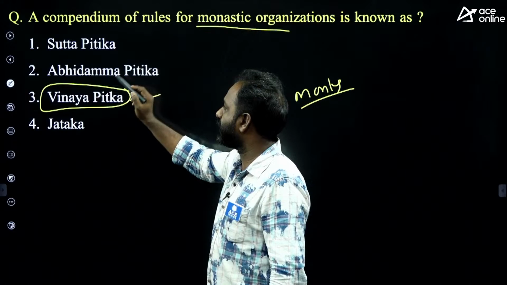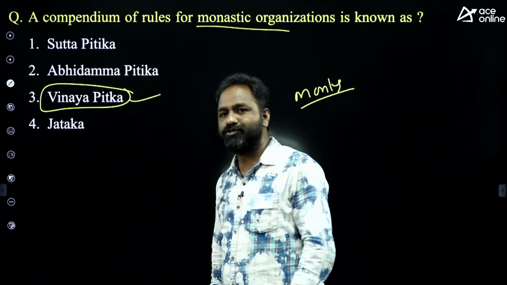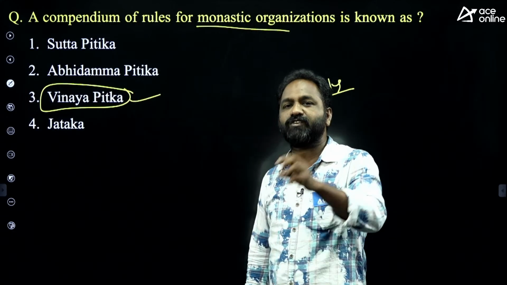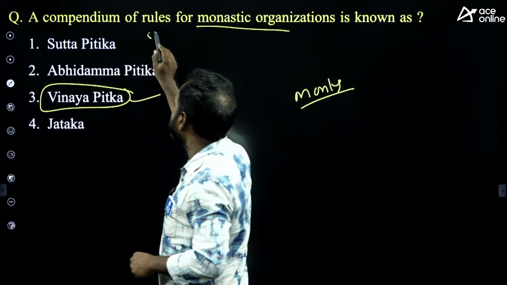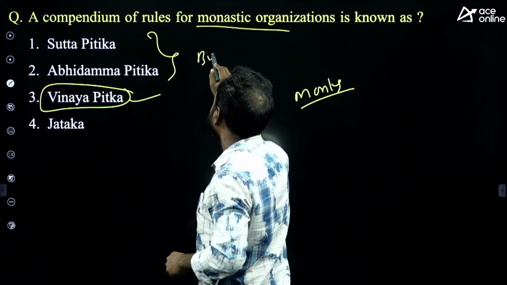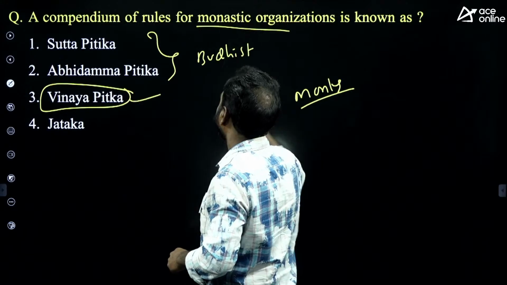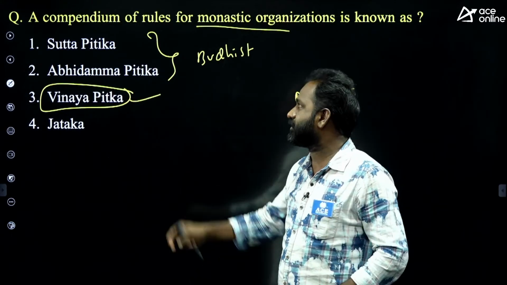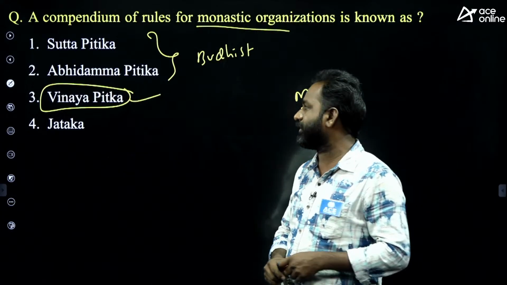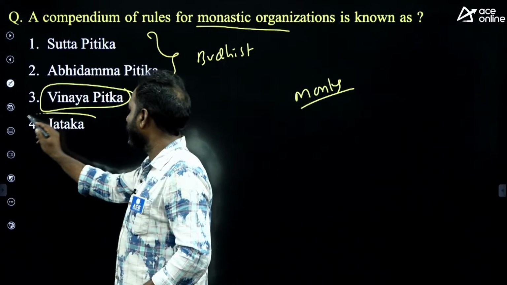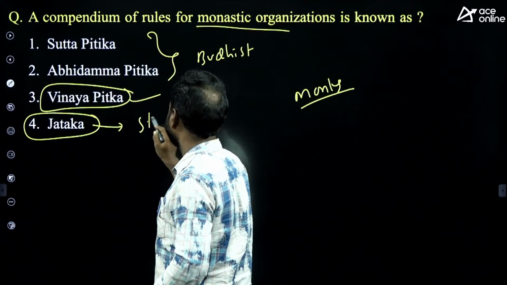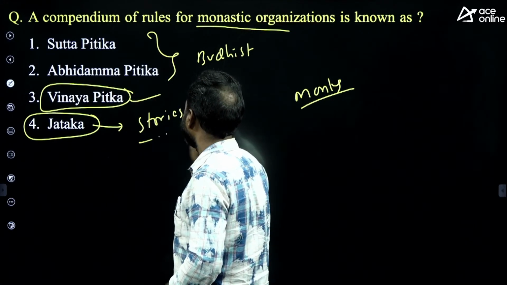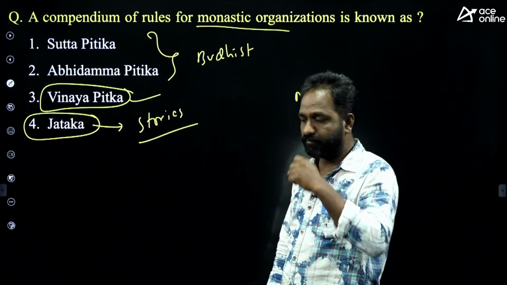Vinaya Pitaka, Sutta Pitaka, Abhidhamma Pitaka. Vinaya Pitaka talks about the rules and regulations for Buddhist monks, and Sutta Pitaka and Abhidhamma Pitaka talk about Buddhist philosophy, whatever the preachings of the Buddha. And Jataka is nothing but the stories of Buddhas.